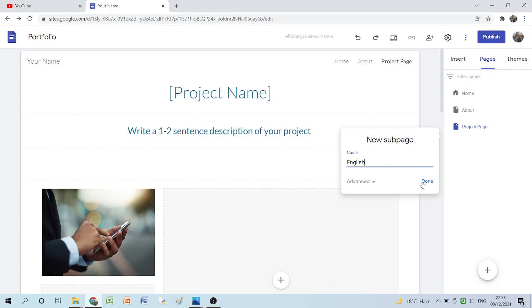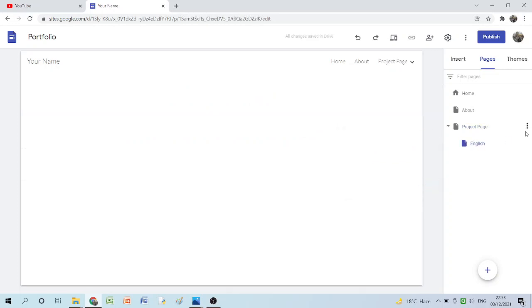Click on done. Then again click on project page, add sub page, Hindi, click on done. Add sub page, mathematics, click on done. Similarly you will create pages for other subjects.